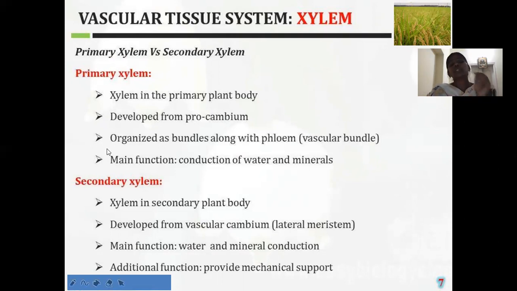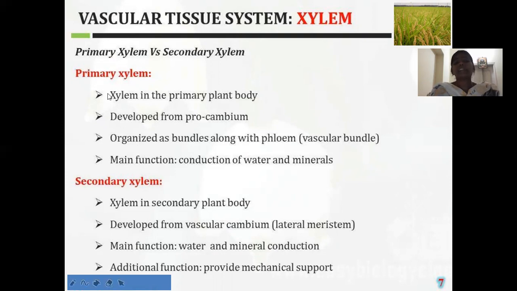The main function of the primary xylem is conduction of water and minerals. The main function of the secondary xylem is also conduction of water and minerals, but in addition to this function, it also provides mechanical support to the plant body.